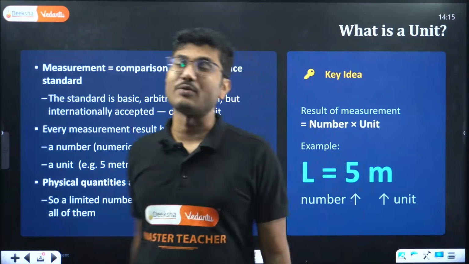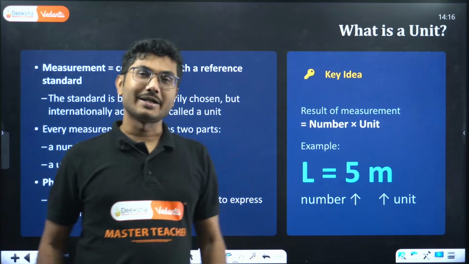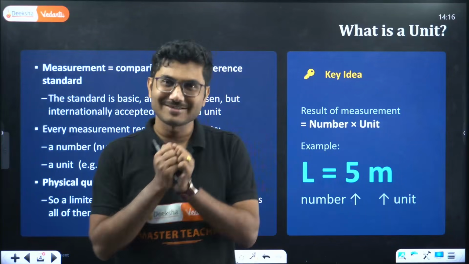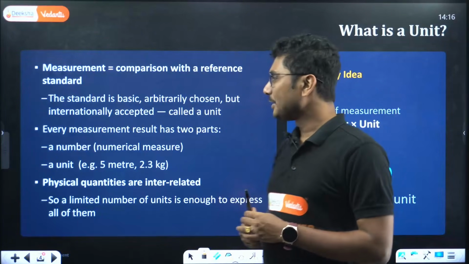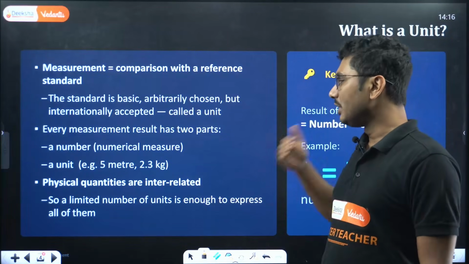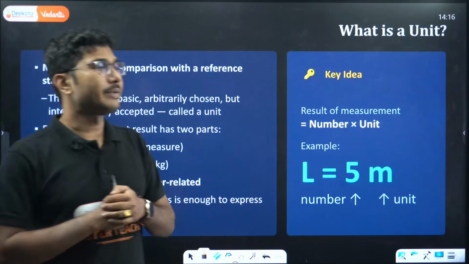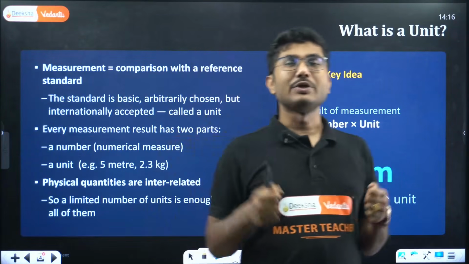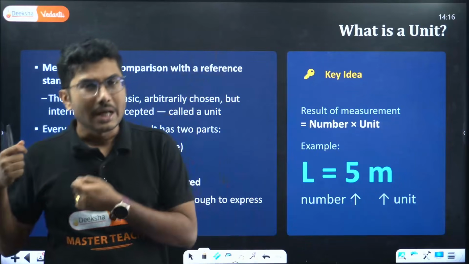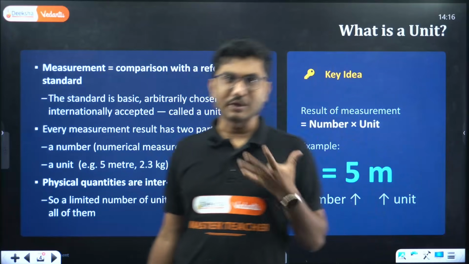They are 3 different quantities altogether, right? If you are not adding a proper unit, that does not make any sense. You have to add a unit, because you are not in a mathematics class, you are in a physics class, right? Physical quantities are interrelated, and that is also an important part. What is a physical quantity? Physical quantity means whatever quantities that we can measure. It can be mass, length, weight, anything. Whatever we can measure, we can call it a physical quantity.